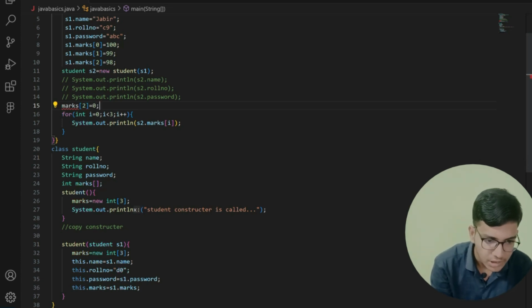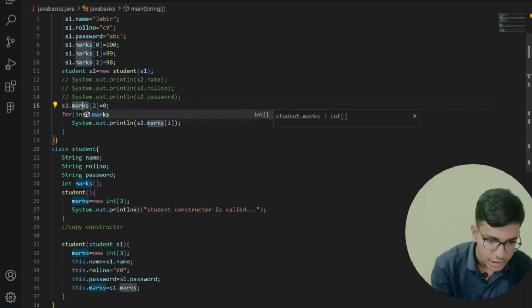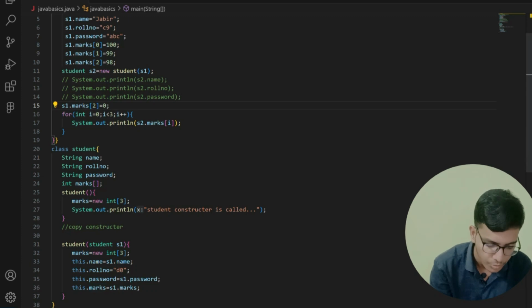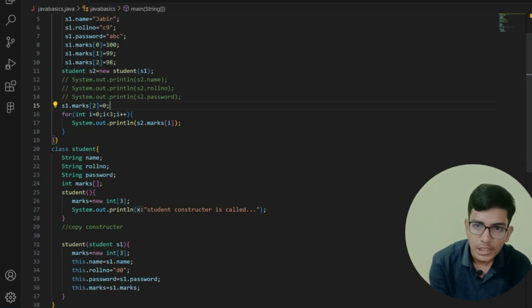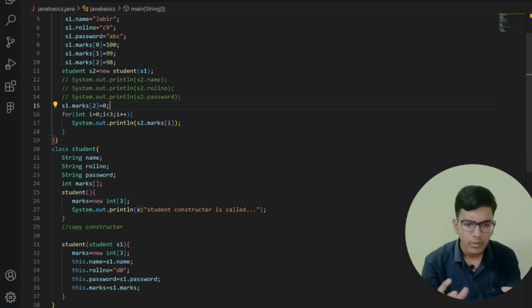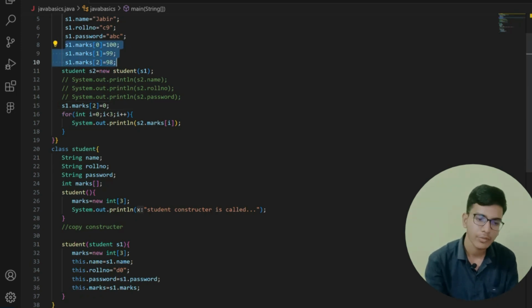Now let me save this. So what you will observe is s1 dot marks of 2 is equal to 0. I am putting it 0. Now before running this program, let us see what the output will be. First of all, I have assigned the marks 100, 99, 98 to my s1 object. After that I have called my constructor.